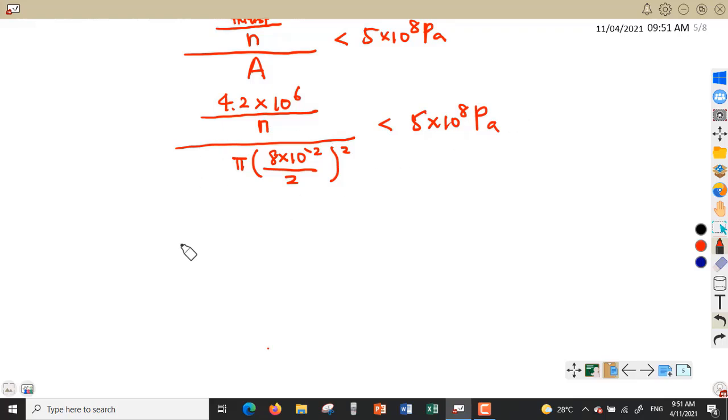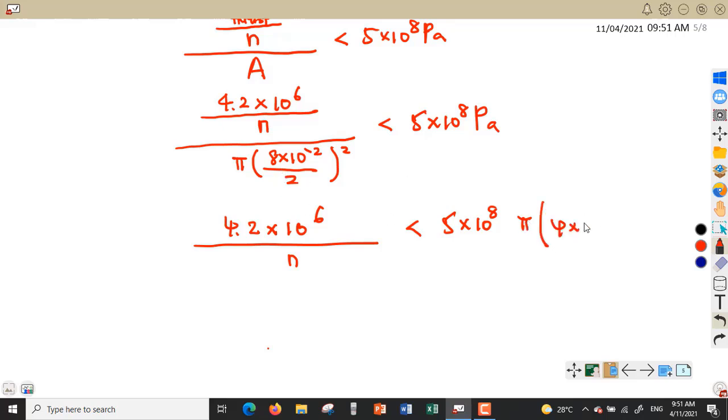We rearrange, since we want to find n. So we have 4.2 to the power of 6 over n, which is less than 5 to the power of 8 multiplied with pi, then 8 to the power of negative 2 divided by 2, squared.